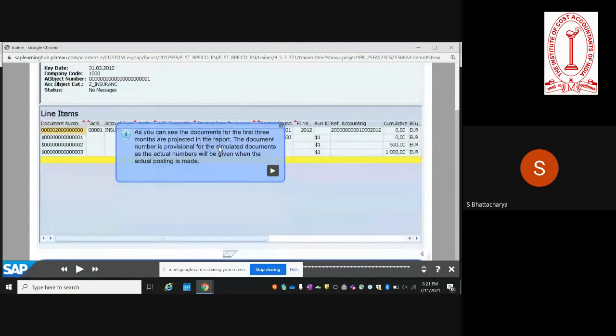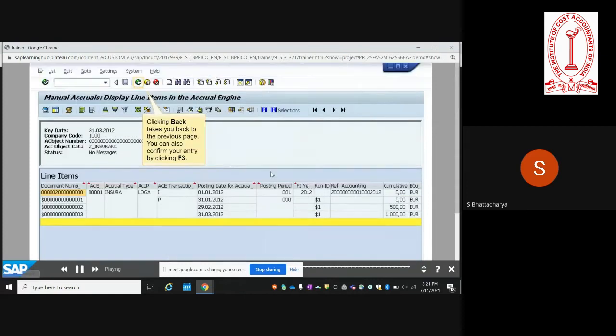So here you see the next 3 months, you see the reports for, because for example, the accrual is set to expire in the next 3 months. You see the documents for the first 3 months, and for future accrual postings, you will only see a provisional document number, because there are no documents that are posted in the system. These are only provisional documents till the time the documents are actually posted.